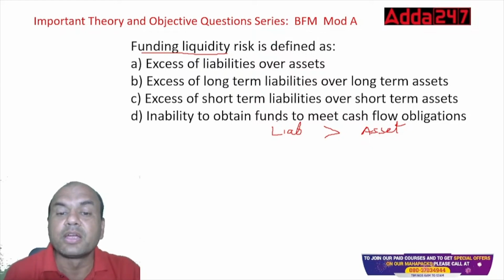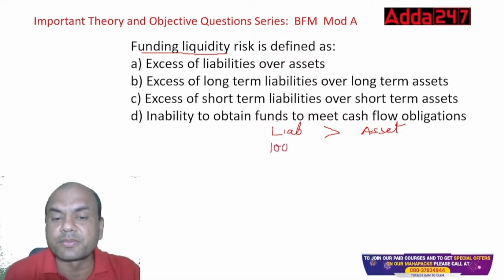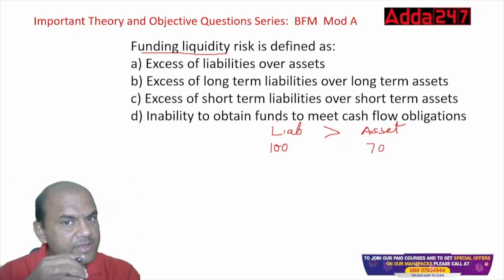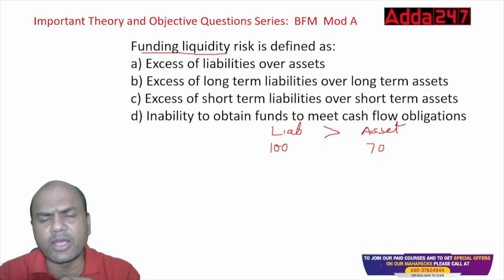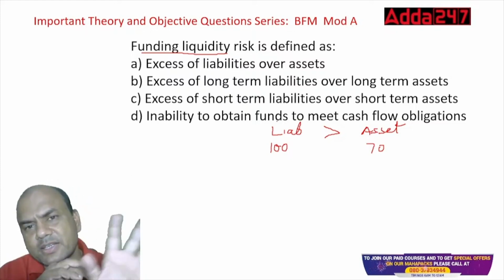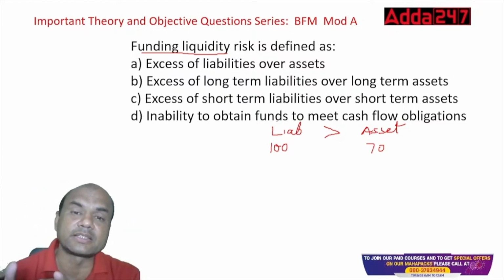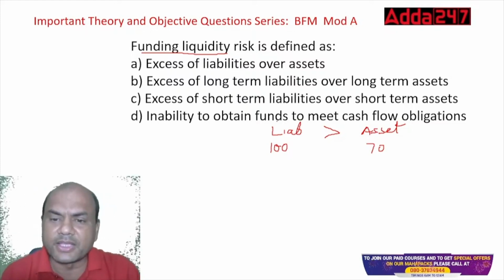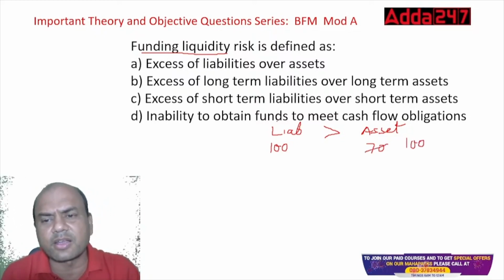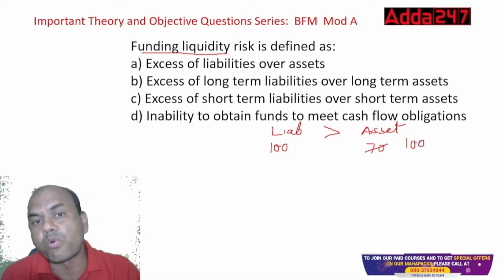Whenever I have deposits of, let's say, 100 rupees, and loans of, let's say, 70 rupees, will it be a problem for me? As a bank, do I have a problem in this case? Just check your bank's ratios, your bank's loans and deposit ratios. Is it always 100? Let's say this is 100, this is also 100. Is it always 100? No.